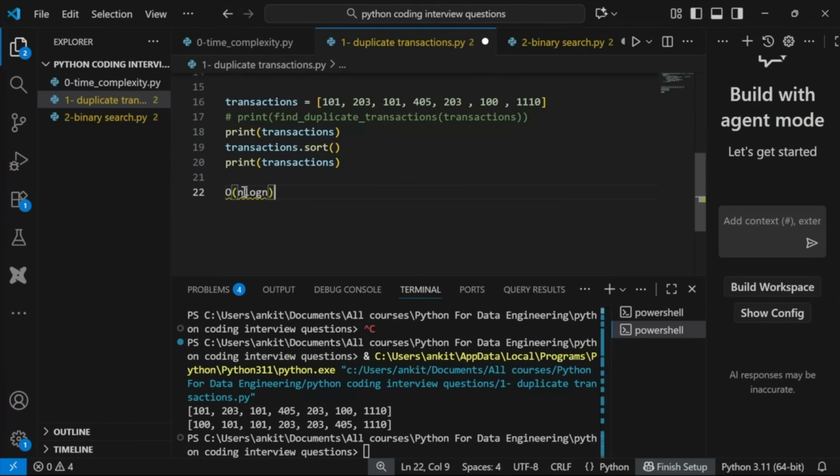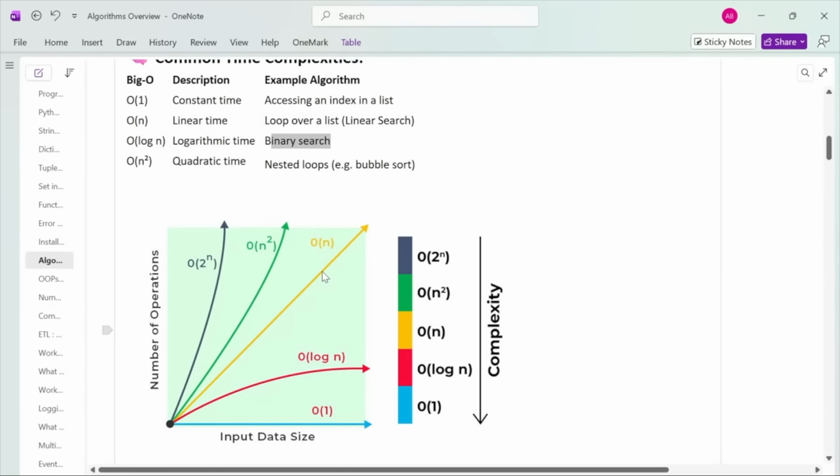So this will be your n log n time complexity, which will be better than n square, right? But worse than O(n). So it will be somewhere in between. It will take more than n operations, but better than O(n^2). So your O(n log n) will be somewhere here. Right? So this is how it is.